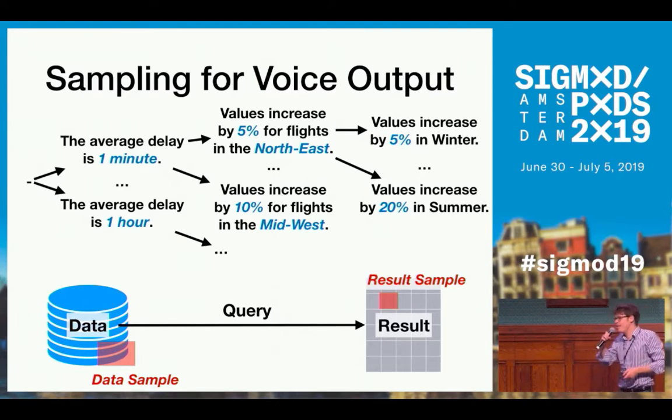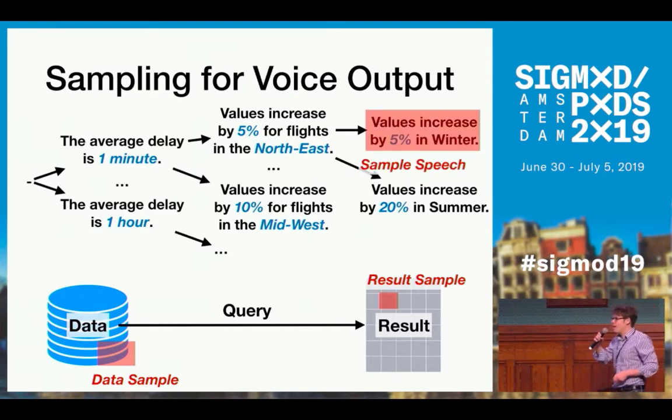Then finally, we select 1 sample from our search space, and we use that query result field and our current estimate based on the data sample in order to refine our quality estimate for the speech candidate. So the fact that we take a sample from the data, a sample from the query result, and a sample from the search space means that we can iterate with a very high frequency.